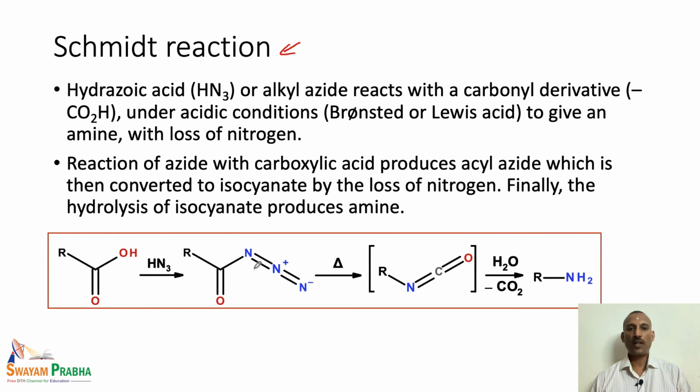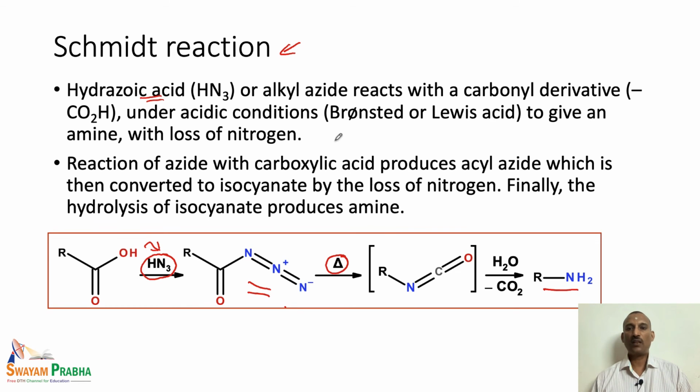In this Schmidt reaction, we are actually making the intermediate from the Curtius rearrangement, that is, the acyl azide is formed. So, how do we prepare the acyl azide? We treat the carboxylic acid with hydrazoic acid. The treatment of carboxylic acid and hydrazoic acid leads to the formation of the acyl azide, and this acyl azide on heating rearranges to give the isocyanate, and the isocyanate on hydrolysis leads to the final primary amino derivative.